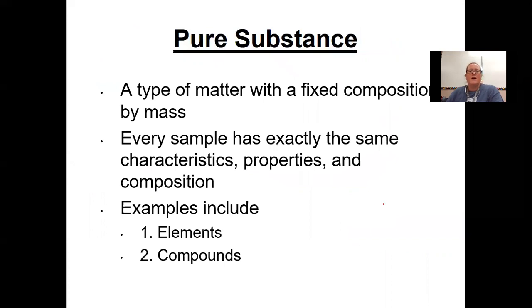So a pure substance is a type of matter with a fixed composition by mass. Every sample has exactly the same characteristics, properties, and composition. And the examples, as mentioned before, include elements and compounds. So we'll talk about elements first.